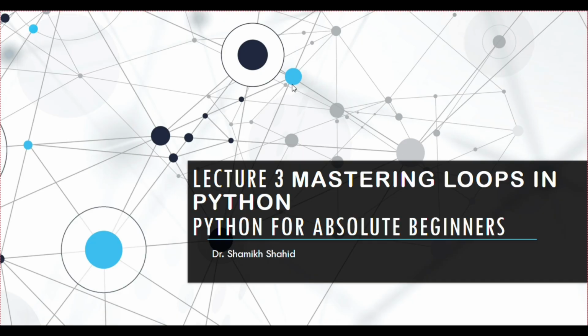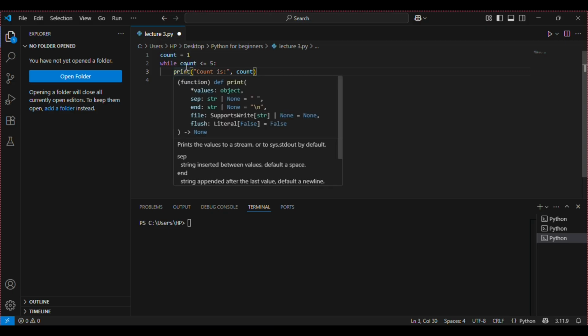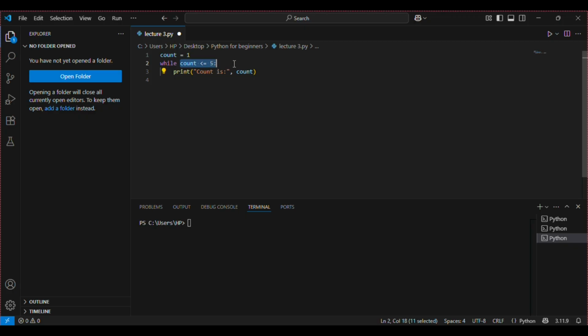Let's dive into it. I'm in VS Code with a simple while loop. This while loop will keep on running as long as the condition is true. In this case, the condition is count is less than or equal to 5. Now, here the count is 1, so this condition is true. And this loop will continue to run forever and ever because the condition will always be true. So we don't want this because if it continues to run forever and ever, our program will basically break down, and we have to close our program in order to stop this code.